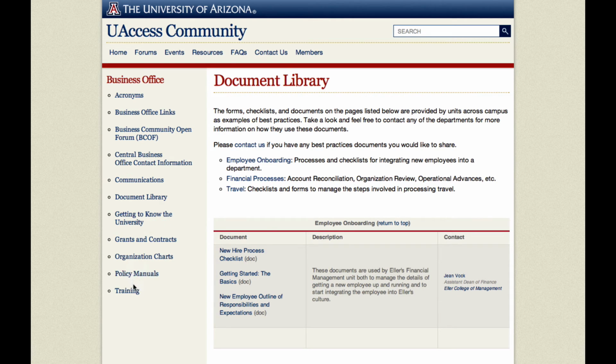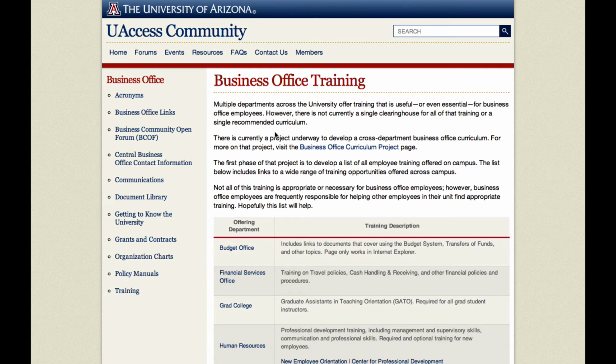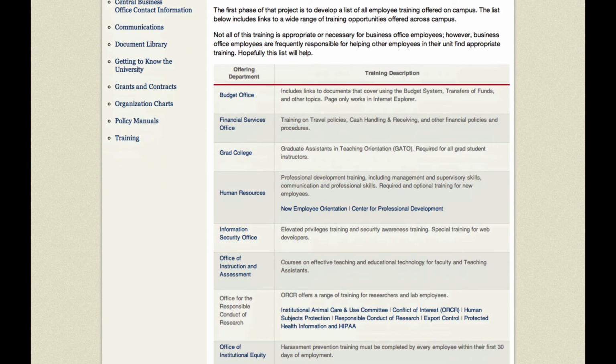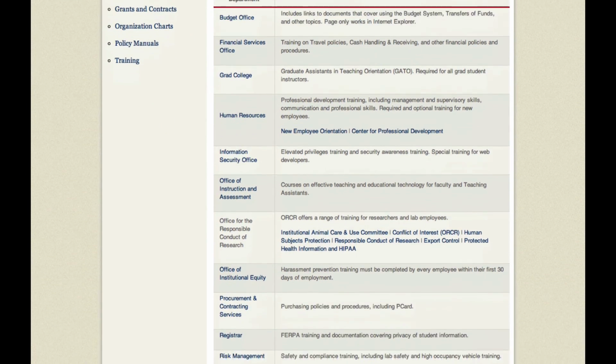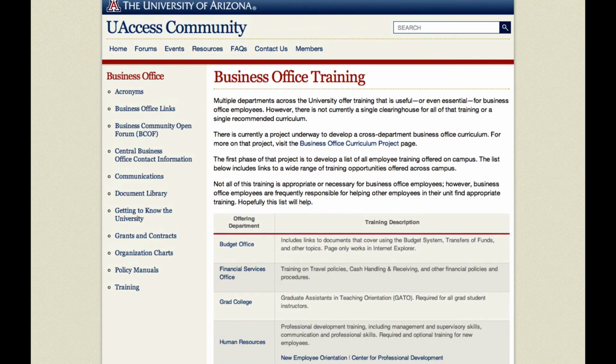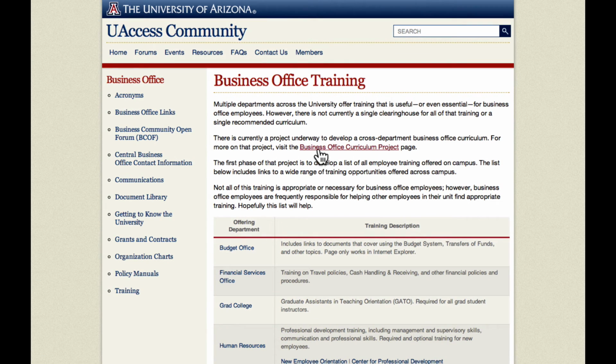The other thing I want to hit on real quick here in this side menu is training. You will see that we are working to put together a list of all of the central units that are offering training to general campus members. So you'll see a whole bunch of links to the training websites for those units. Again, if we've missed somebody, by all means, let us know. You'll also see a business office curriculum project page here.